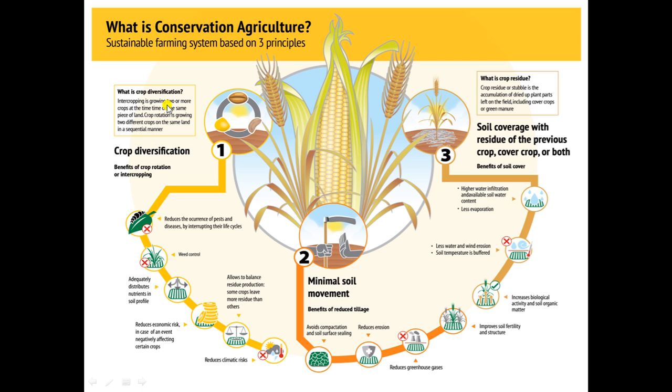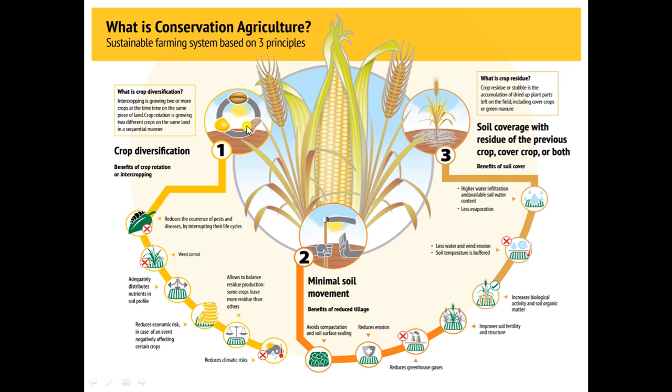What is crop diversification? It means growing two or more crops at a time on the same piece of land. Crop rotation is growing two different crops on the same land in a sequential manner.